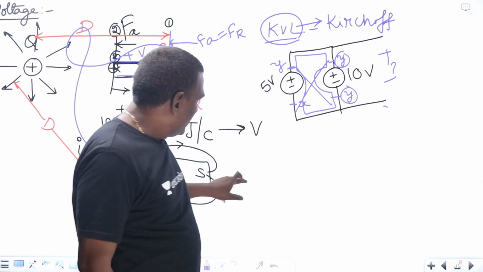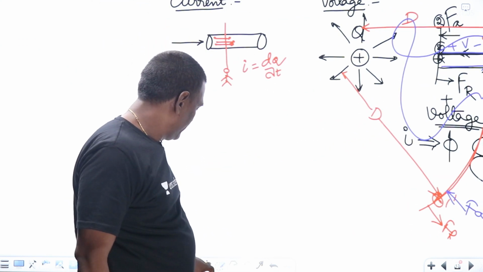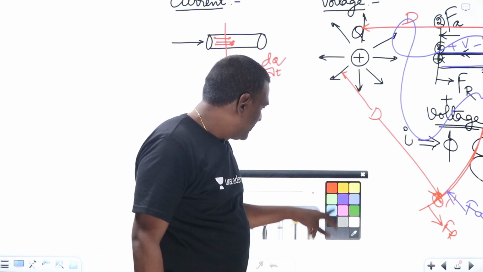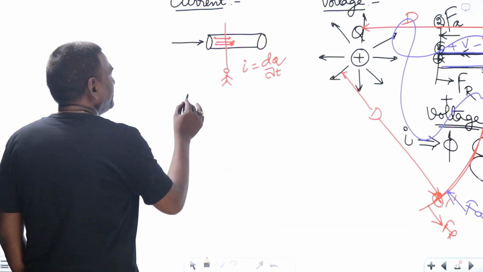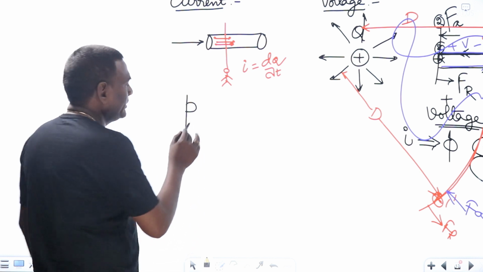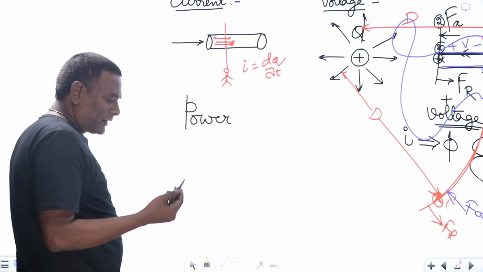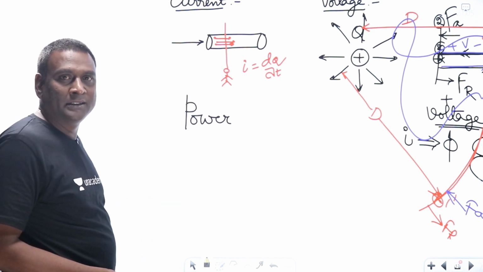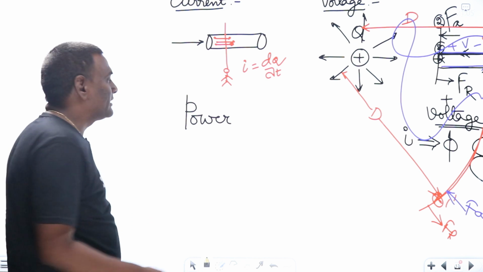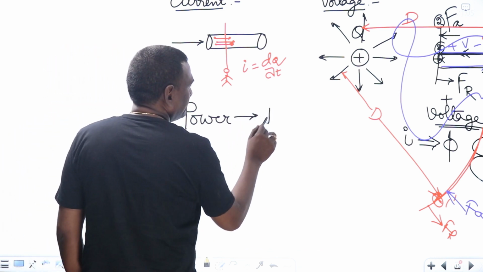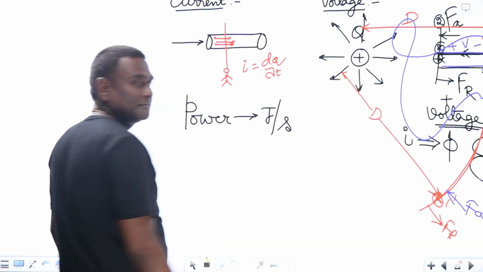Now, let us think of power. From dimensions, I am going to derive it for the time being. What is the definition of power? It is the rate of energy transfer, in the sense, joules per second. So power is nothing but how many joules of energy are being transmitted per second.